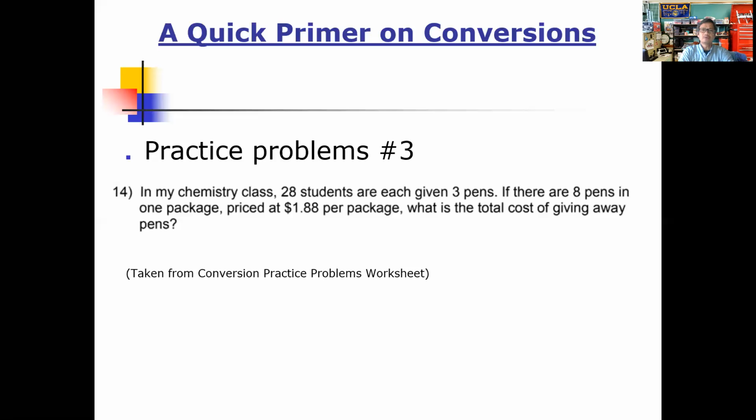Okay, so we read this problem here. We're told that in a chemistry class, you've got 28 students. Each student has to be given 3 pens. The pens, eight pens in one package, $8.80 per package, and so forth. Okay, the question here then is, and let's go ahead and highlight this, what is the total cost? So they're asking you about money.